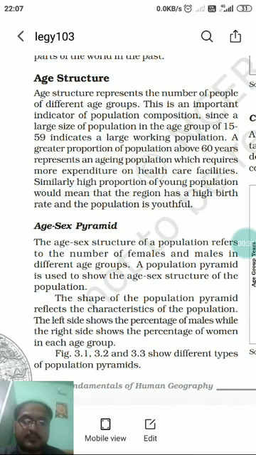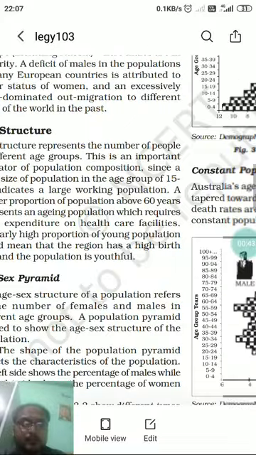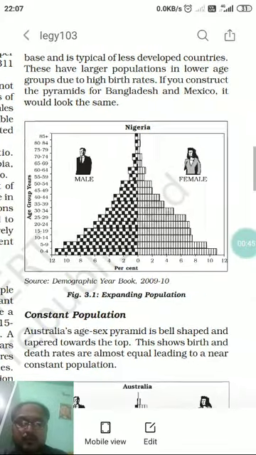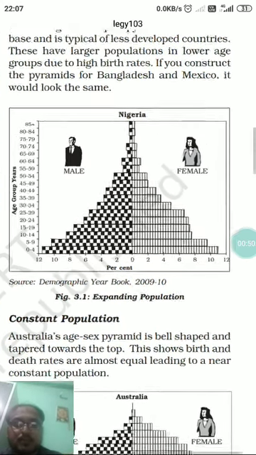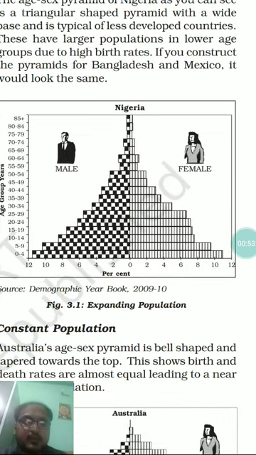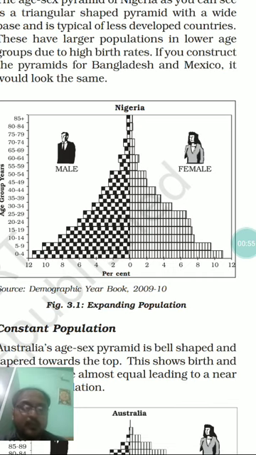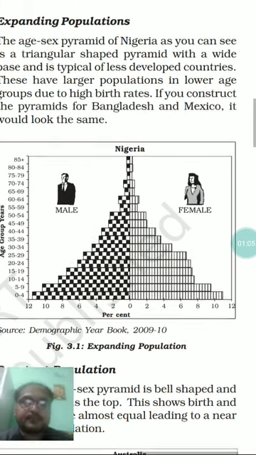So the age-sex pyramid is a structure of population that refers to the number of females and males in different age groups. That pyramid is shown with ages over the y-axis, and over the x-axis it is shown by representing the percentage of males and females lying in different age groups. Different types of economic groups have different types of age-sex pyramid structure.